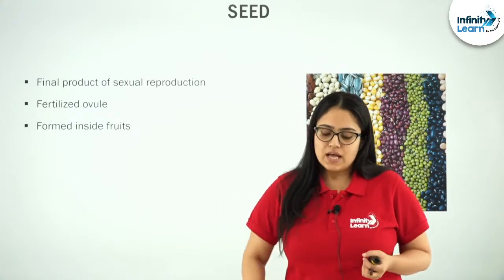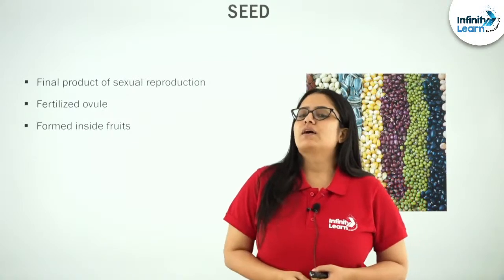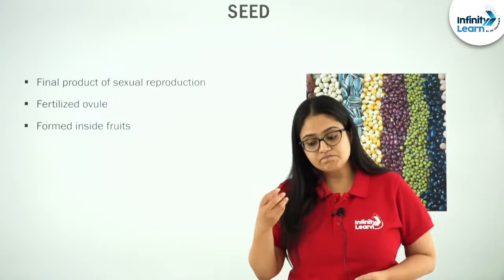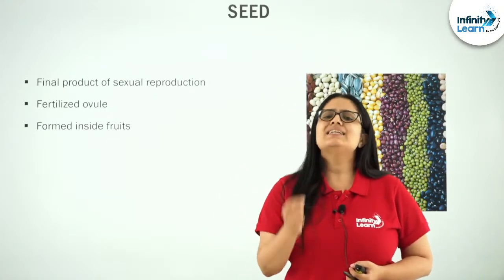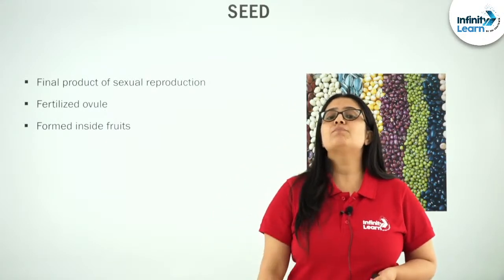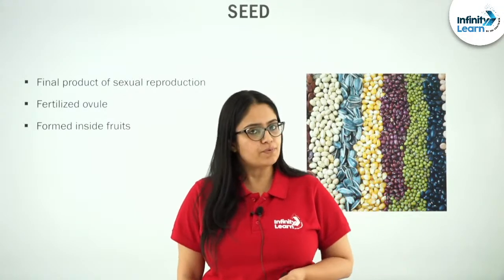See students, if we talk about flowering plants, if we talk about angiospermic plants, in these plants, seed is actually the final product of the sexual reproduction.